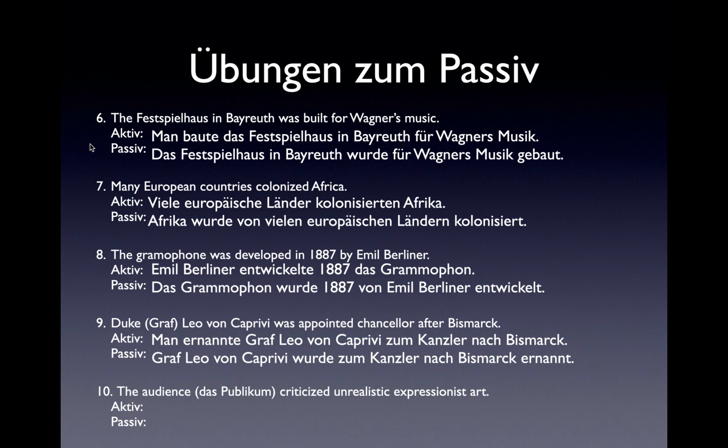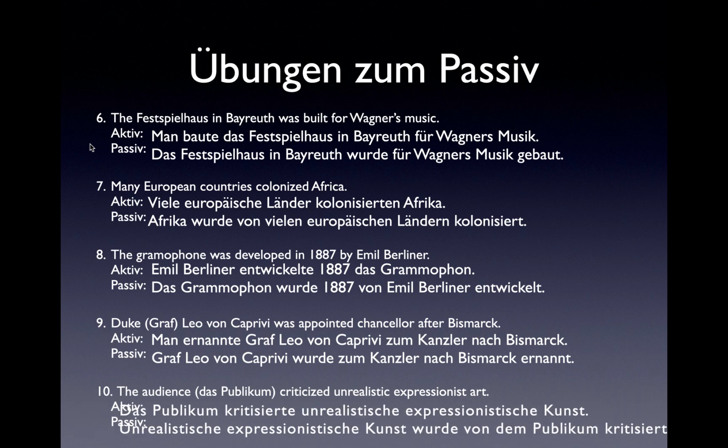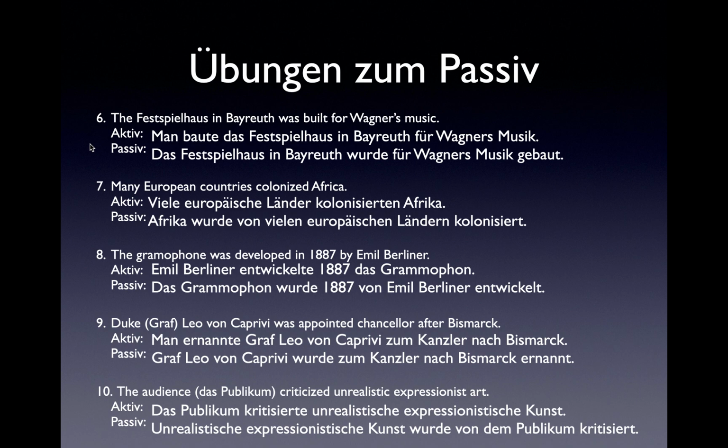Whereas the passive sentence can be Graf Leo von Caprivi wurde zum Kanzler nach Bismarck ernannt. And then the last one, the audience, the word is das Publikum, criticized unrealistic expressionist art. Das Publikum kritisierte unrealistische expressionistische Kunst is an active sentence that looks like the original. The passive is unrealistische expressionistische Kunst wurde von dem Publikum kritisiert.